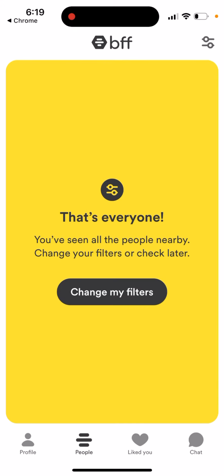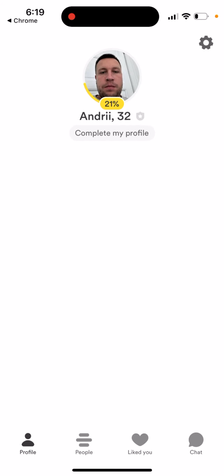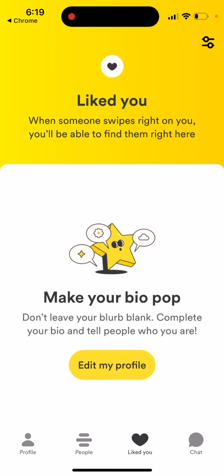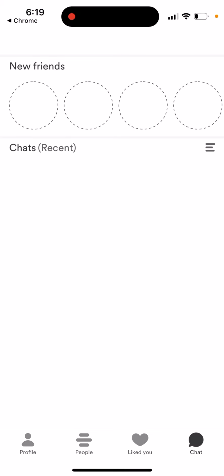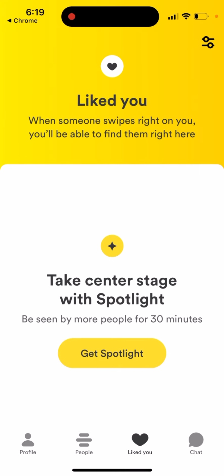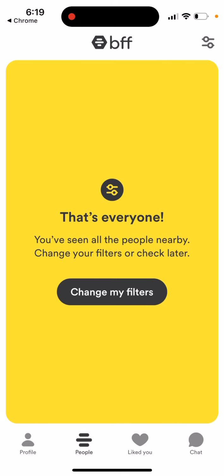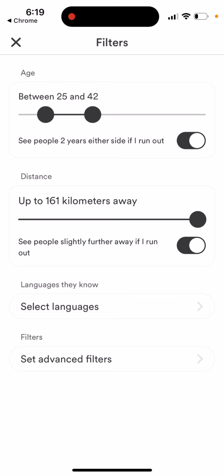You need to know that this app is quite new, so if you're using it probably outside of big US cities, you're not gonna see a lot of people yet. So it's just gonna take some time until there are more and more people in this area. So that's the idea, and then you can see who liked your profile, and then you can just chat. But you need to know again, the focus of this app is not dating; it's just making friends. So that's what it is.